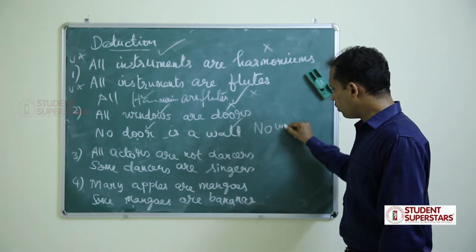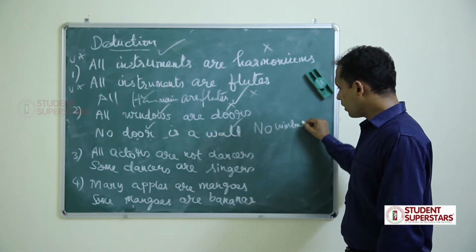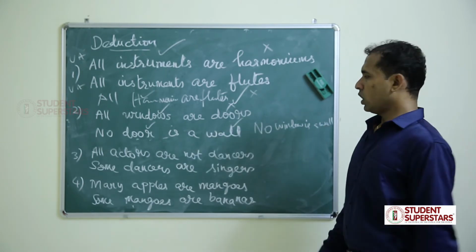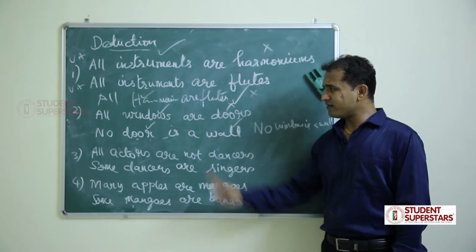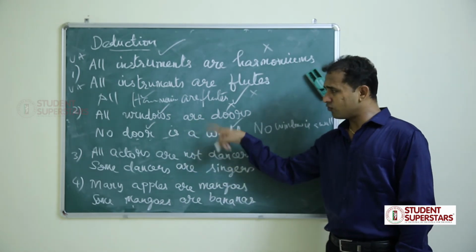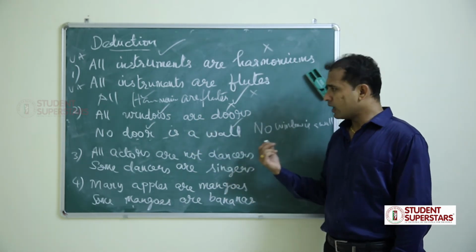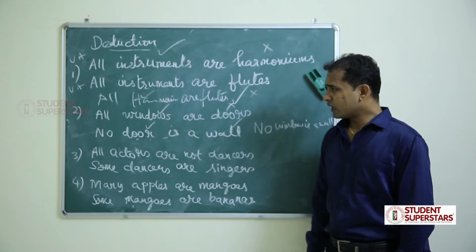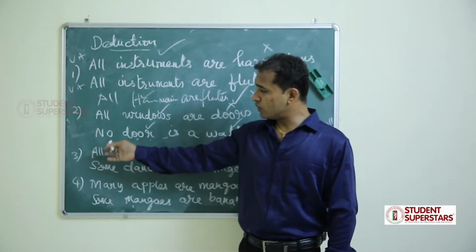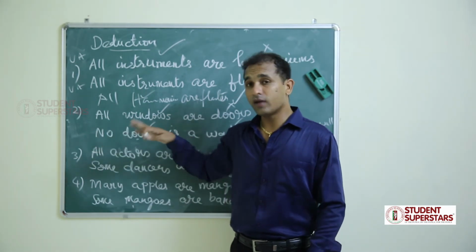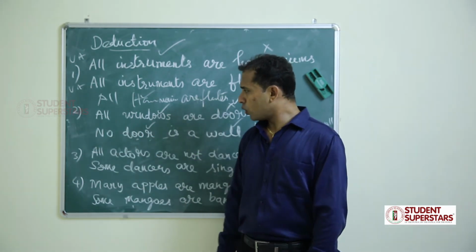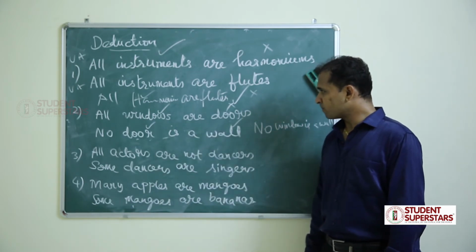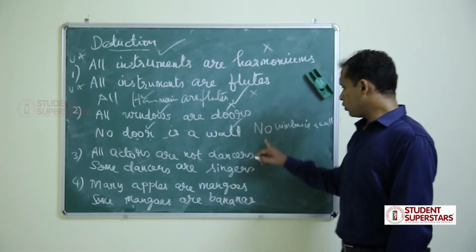So no window is a wall. If one statement is negative, conclusion is negative, but both statements are not negative. If one statement is particular, no, both statements are universal. No is 0, all is 100. So both statements are universal. So no window is a wall.